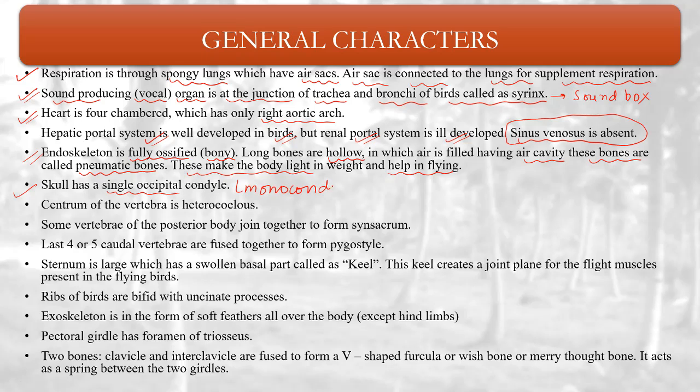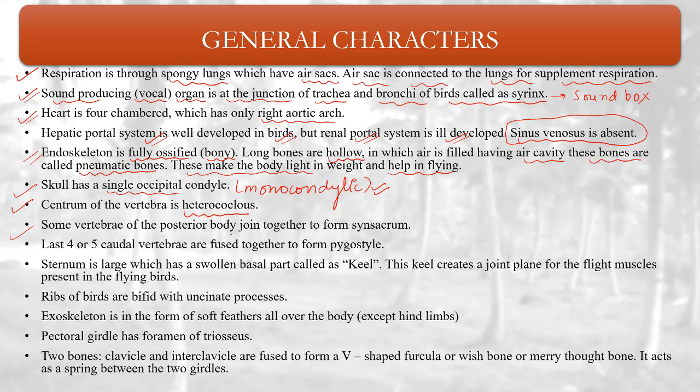Same in case of reptilians. Okay, so skull has a single occipital condyle, means monocondylic. Centrum of vertebrae is heterocoelous. So that is very important. In case of aves, especially, the centrum is of which type? Heterocoelous. While in reptilians, you can see there is a mixture of three types of vertebrae: procoelous, amphicoelous, and acoelous. While in case of aves, the centrum of the vertebrae is heterocoelous.